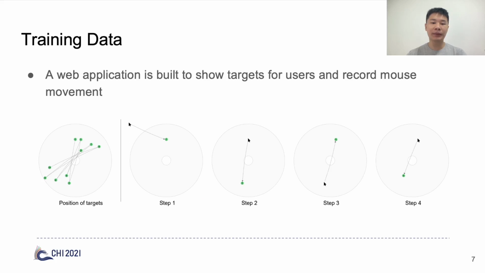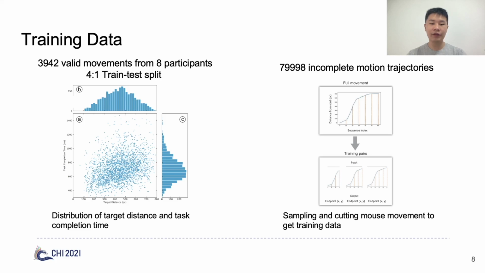We built a web application to show targets for users and record mouse movements. Participants were asked to click 500 objects. All these targets were randomly distributed within a circular ring, and the direction is back and forth. Each time the user clicks, a new target will appear. We got nearly 4,000 valid movements from 8 participants.